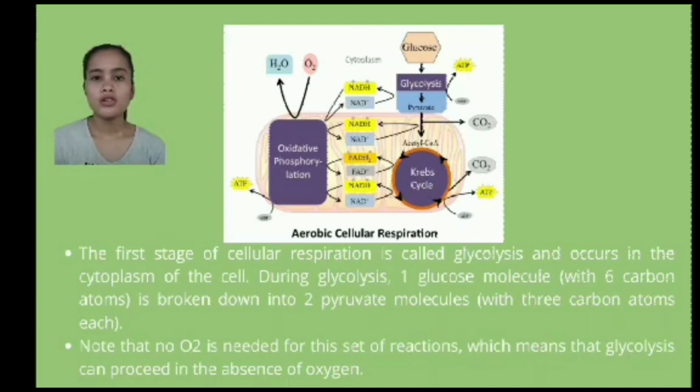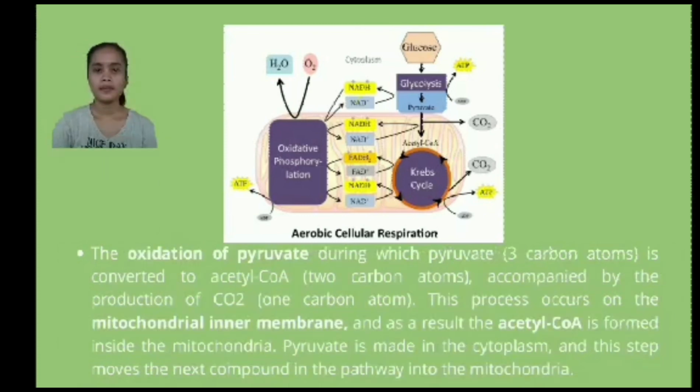It occurs in both aerobic and anaerobic organisms. The first stage of cellular respiration is called glycolysis and occurs in the cytoplasm of the cell. During glycolysis, one glucose molecule with 6 carbon atoms is broken down into 2 pyruvate molecules with 3 carbon atoms each. Note that no oxygen is needed for this set of reactions, which means that glycolysis can proceed in the absence of oxygen.